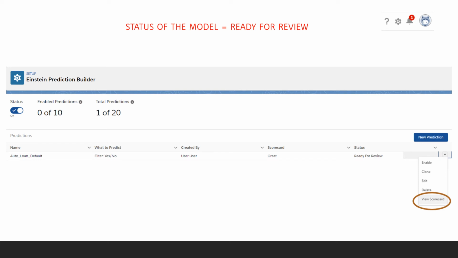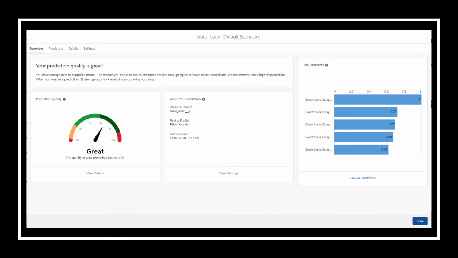Once Einstein has created the prediction model, you'll see an alert appear in the top right corner of the screen, indicating that the model is ready for review. If you're still on this screen, you can just refresh the page. And next, you'll want to select View Scorecard from the drop-down menu on the right. The scorecard is your first stop to learn about the quality you can expect from your predictions. In addition, it gives us an overview of the data used in the final prediction and what aspects of the different fields were most useful in making this prediction.